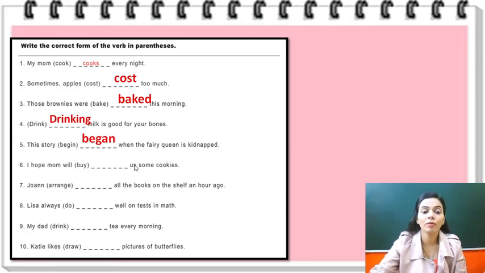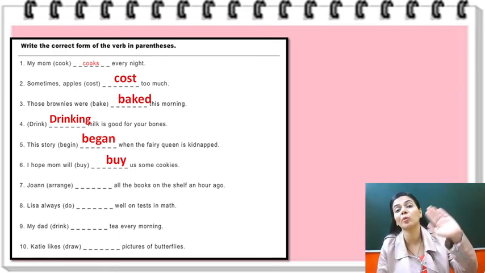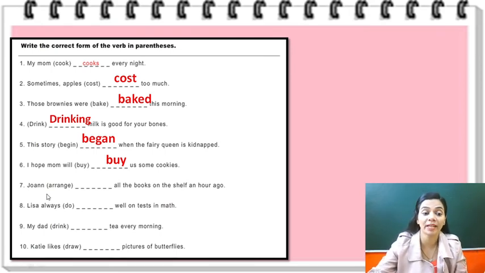I hope mom will dash us some cookies. Now here it is mom and us, so buy will not change its form. It will be as it is. So, I hope my mom will buy us some cookies. John arranged dash all the books on the shelf an hour ago. So he has already arranged the books an hour ago. That means the action has been completed, and so we will use the second form of the verb, that is arrange. We will add d, that is, arranged.